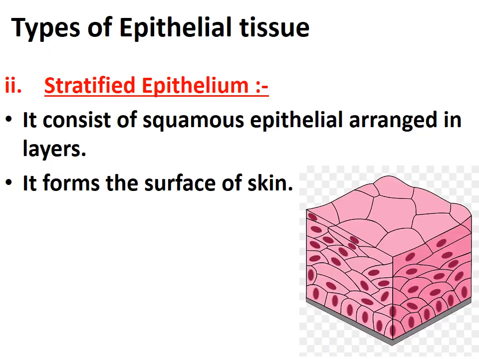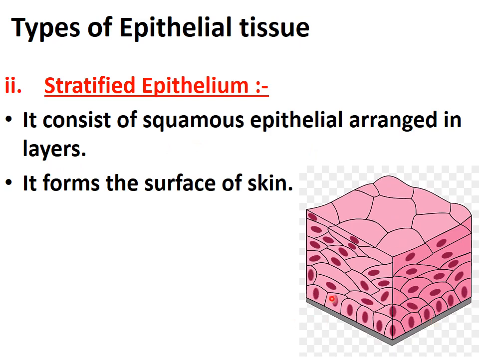Now the next category is stratified epithelial tissue, the second type of epithelial tissue. Now what is this? I discussed squamous epithelium just now. This squamous epithelium is arranged in layers, one above another layer. So that layering gives rise to stratified epithelial tissue. I have written the first point: it consists of squamous epithelium arranged in layers.